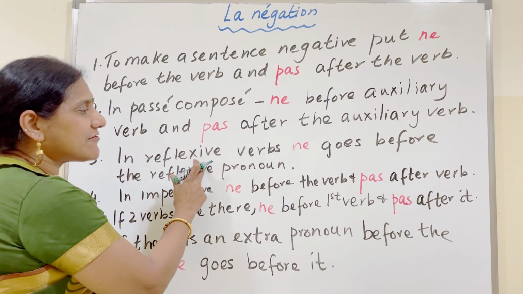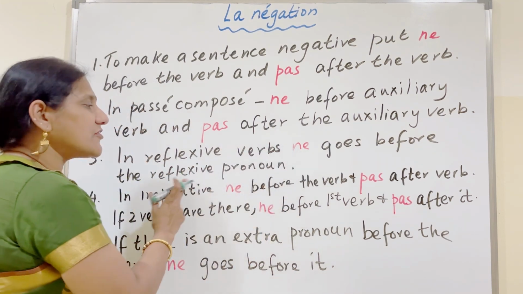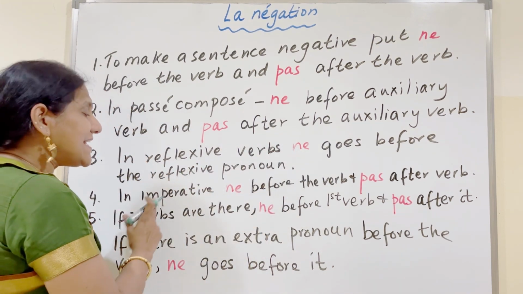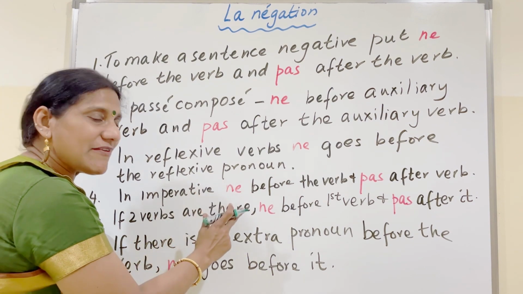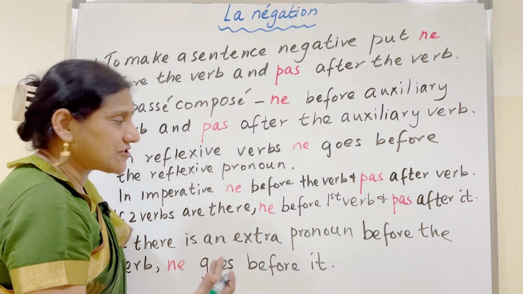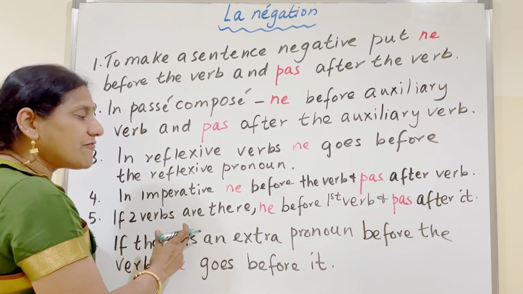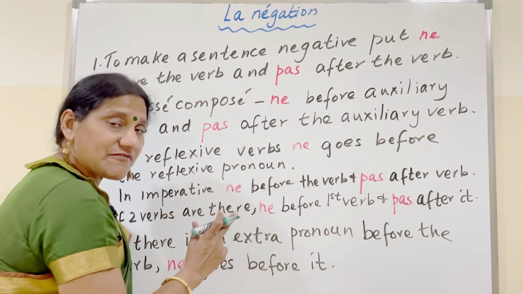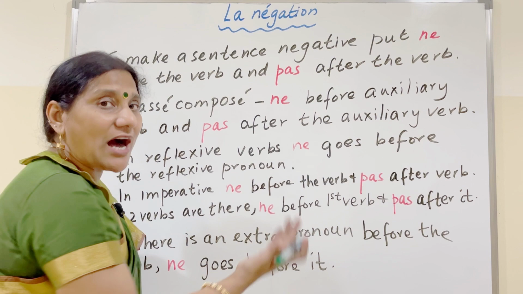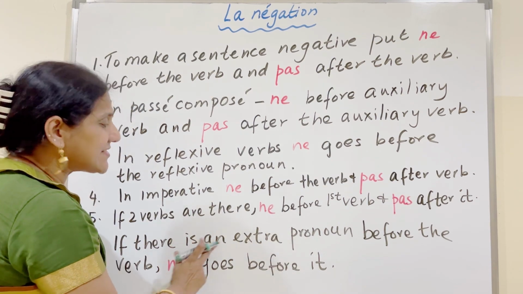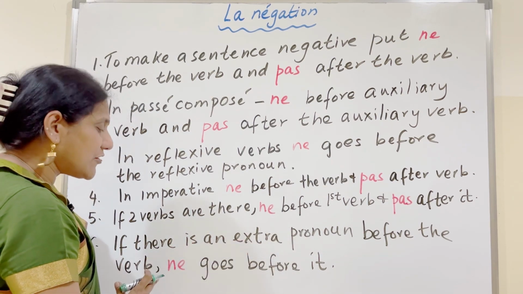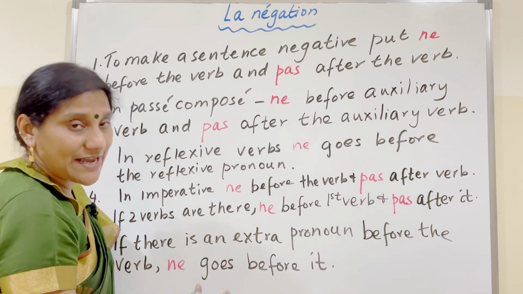In a reflexive verb, ne goes before the reflexive pronoun. In imperative sentences, ne goes before the verb and pas after the verb. If there are two verbs, ne will come before the first verb and pas will come after it. And if there is an extra pronoun before the verb, ne goes before it.